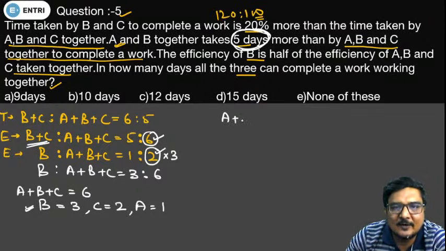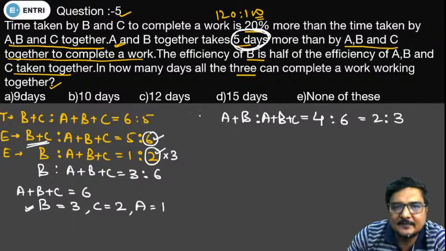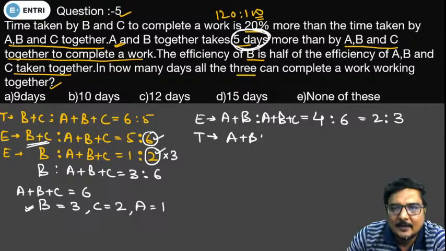So the efficiency of A plus B comes out to be 3 plus 1, which is 4, and the efficiency of A plus B plus C comes out to be 3 plus 2, which is 5 and 6. So this ratio comes out to be 2:3, and if the ratio of efficiency is 2:3, it means the ratio of time will come out to be 3:2.